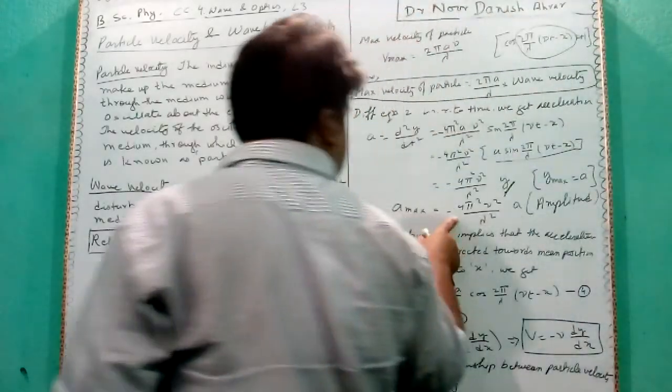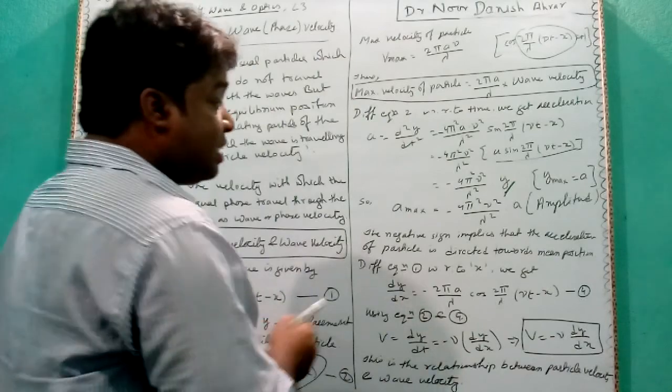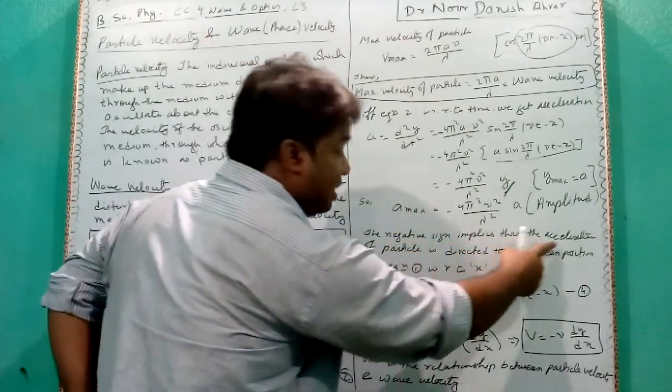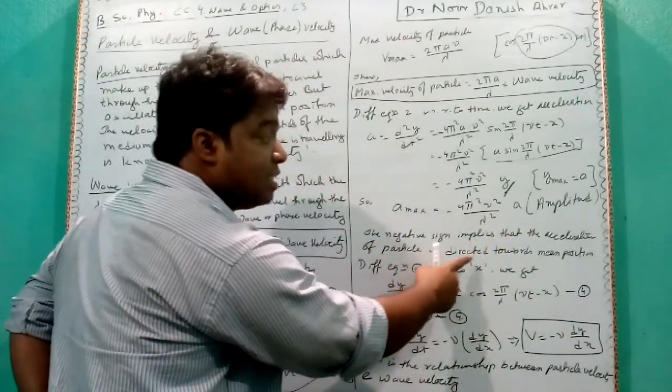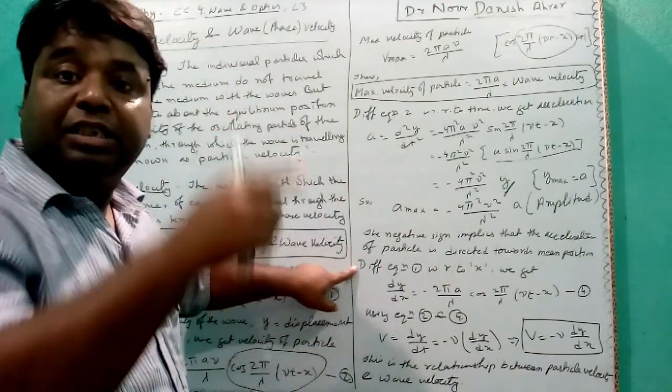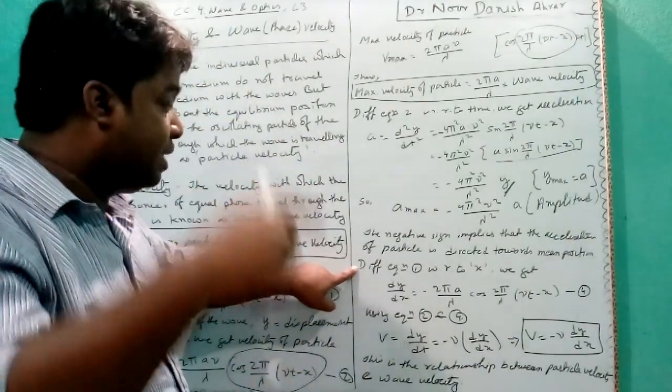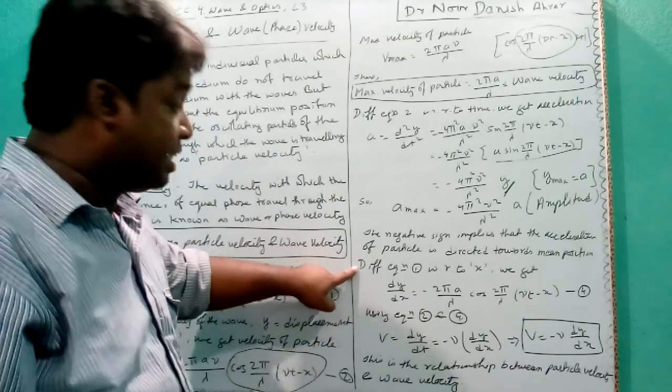Now, what does the negative sign here actually mean? The negative sign implies that the acceleration of the particle is directed towards the mean position, as we see in the case of a simple pendulum or any such oscillation.